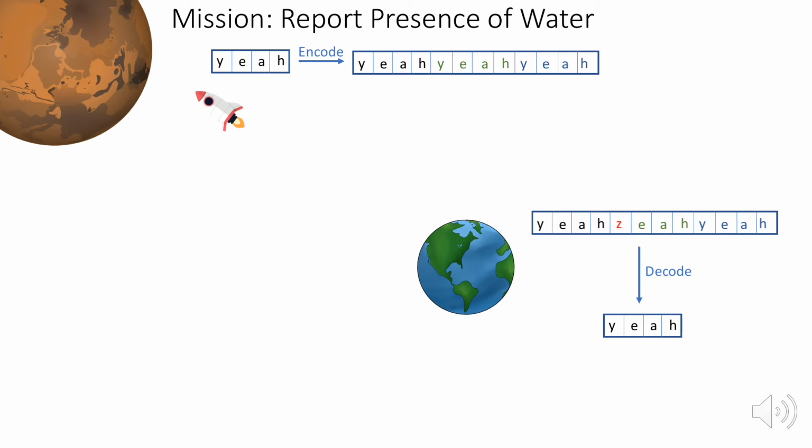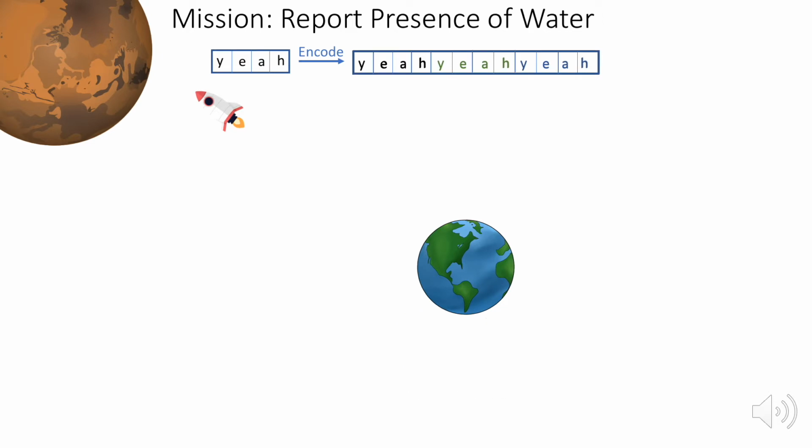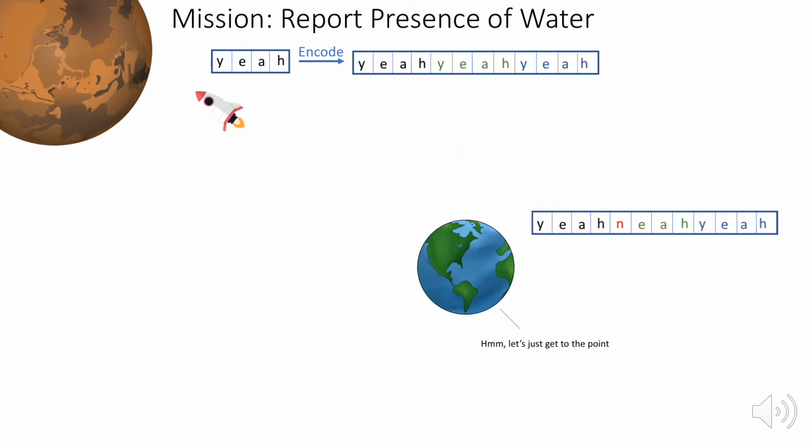Take a look at the message. Is decoding the entire message really necessary? It looks like simply decoding the first symbol conveys all the necessary information. So Mission Control decides to cut to the chase and get just that symbol. They can do that by making 3 local queries to the transmitted message and recover the intended Y symbol by a majority vote.